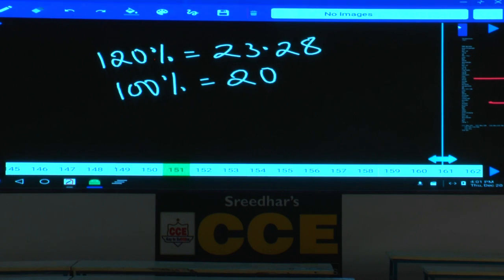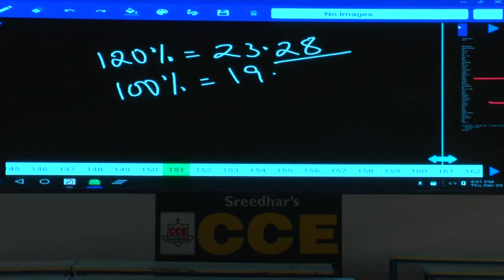Come on. So the 100% value should definitely be less than 20. So should be in 19. Clear? Now 20% value is ending with what? 8. Then 10% should end with 4 or 9. 10% may end with either 4 or 9.